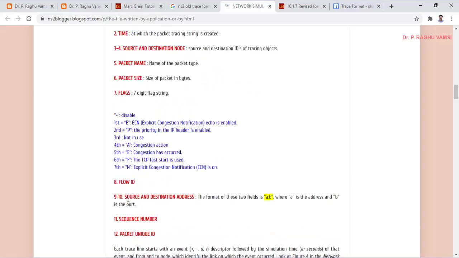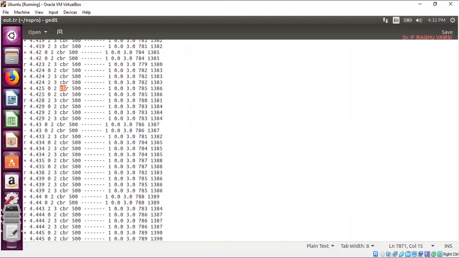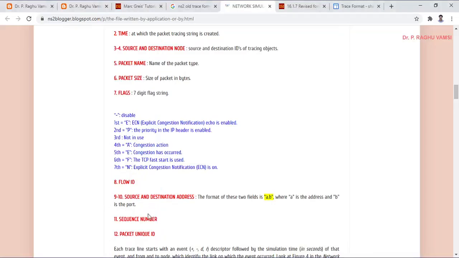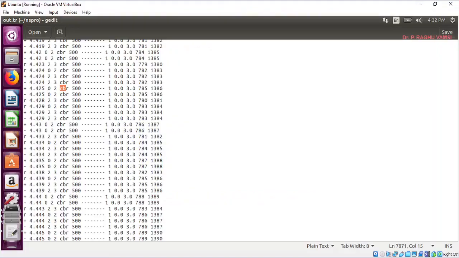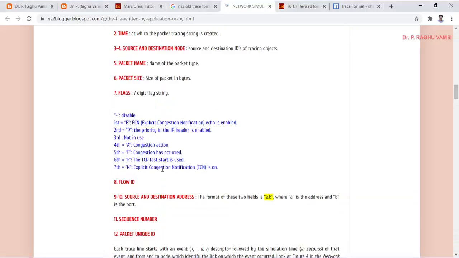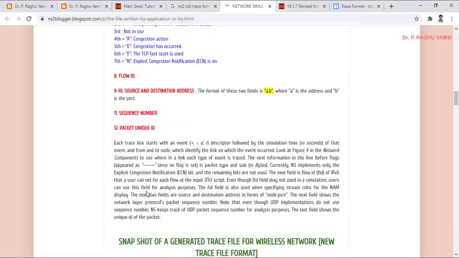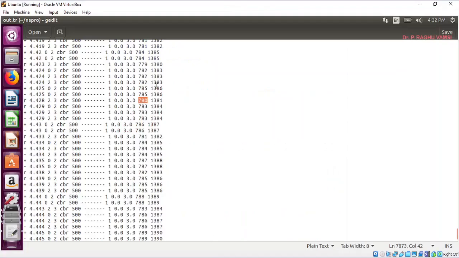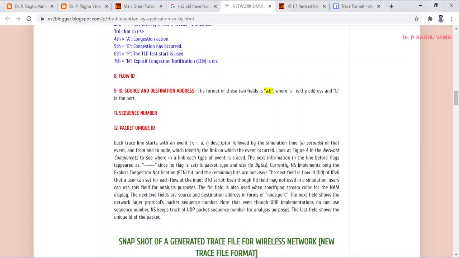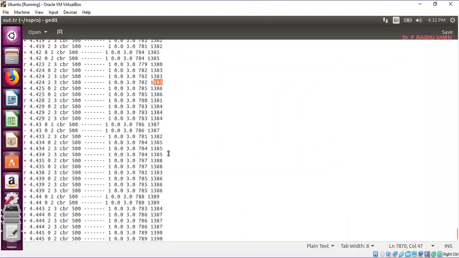Next is the flow ID, then source and destination address, then the sequence number of the packet. So here the sequence numbers are 779, 782, 782, 785. These are the sequence numbers. And the packet unique ID, that is the last one. This is the packet unique ID. So this is the simulation.